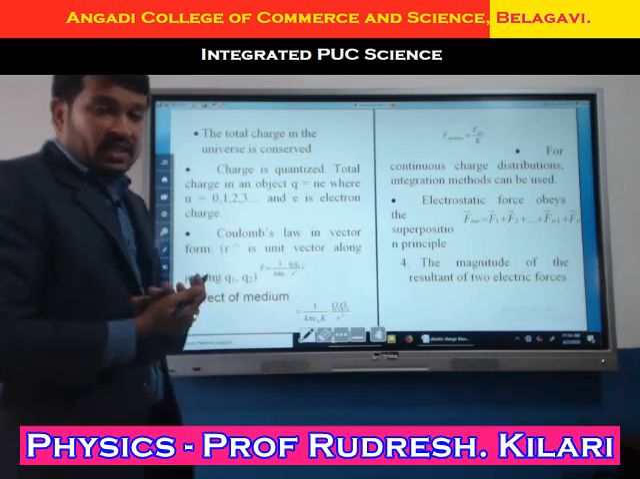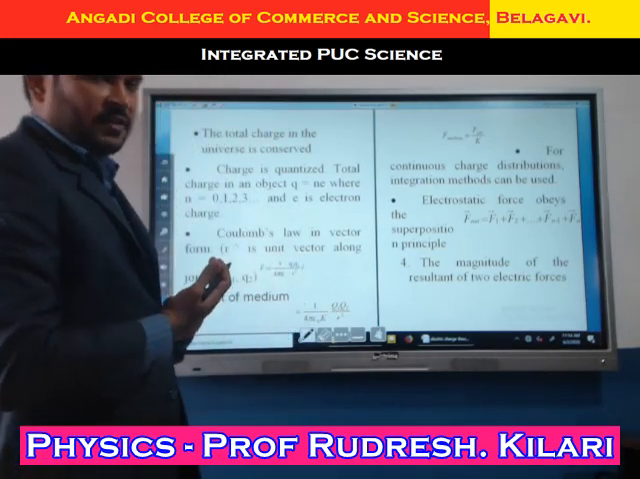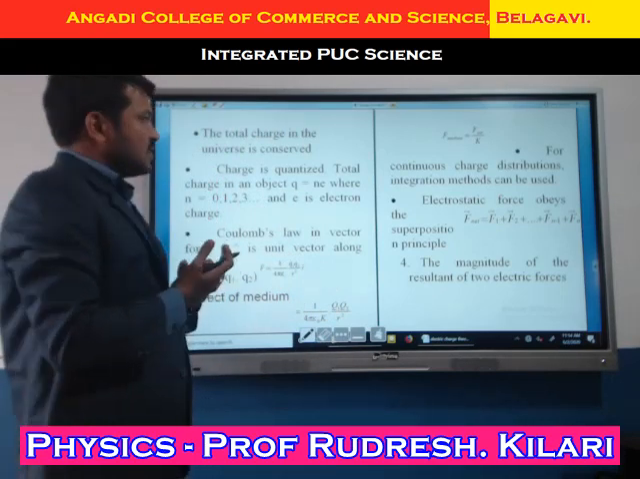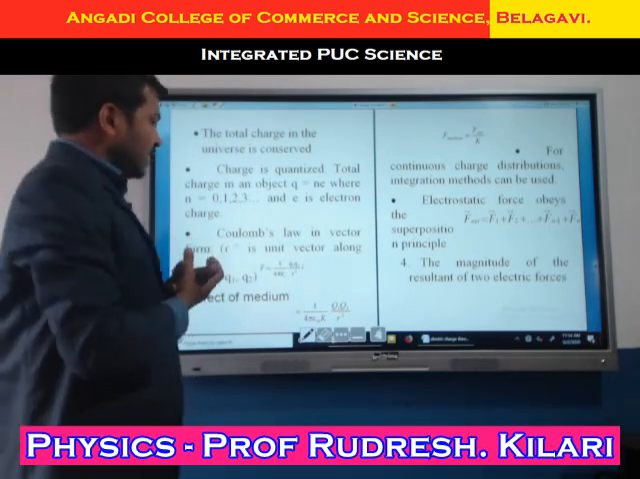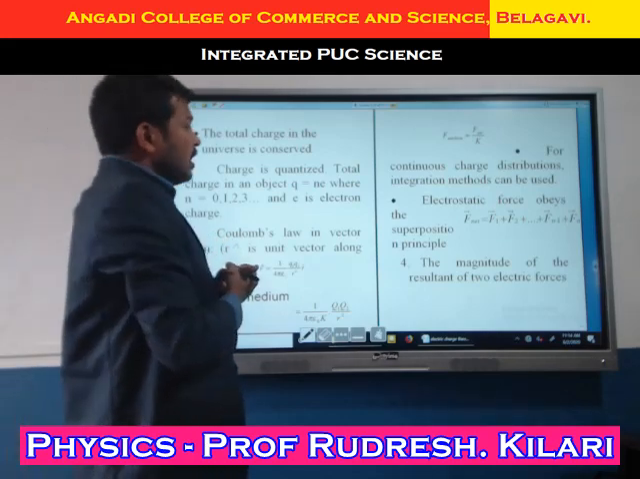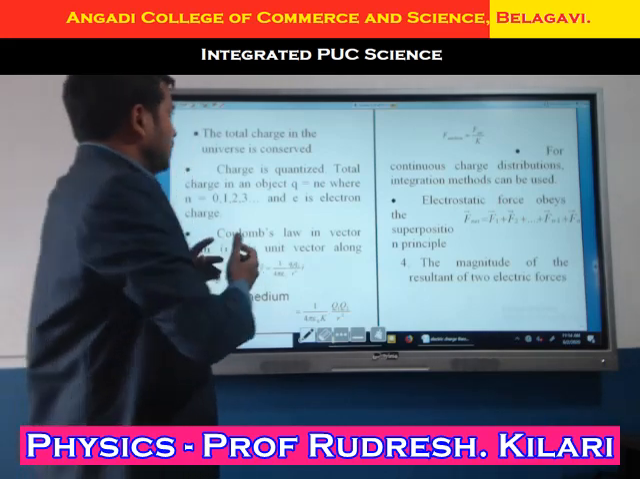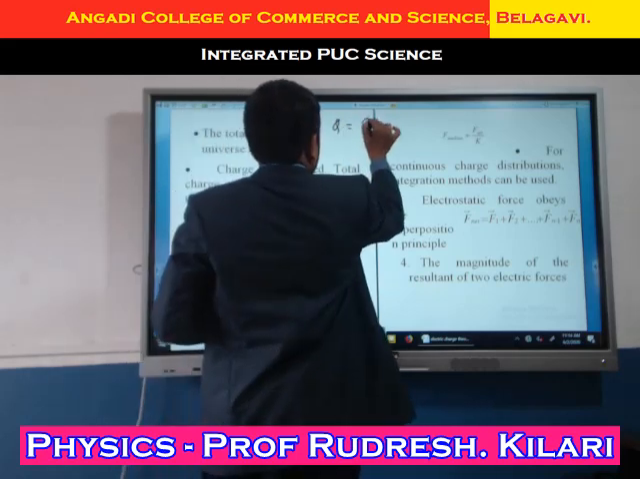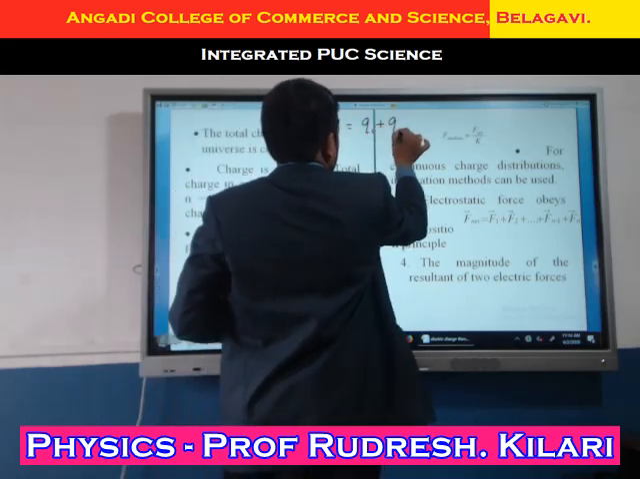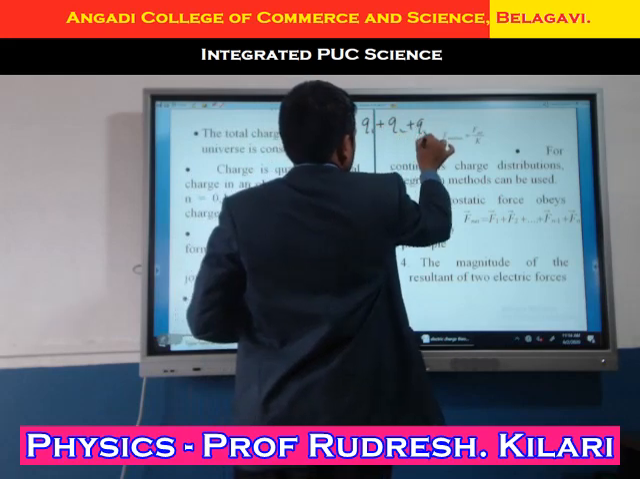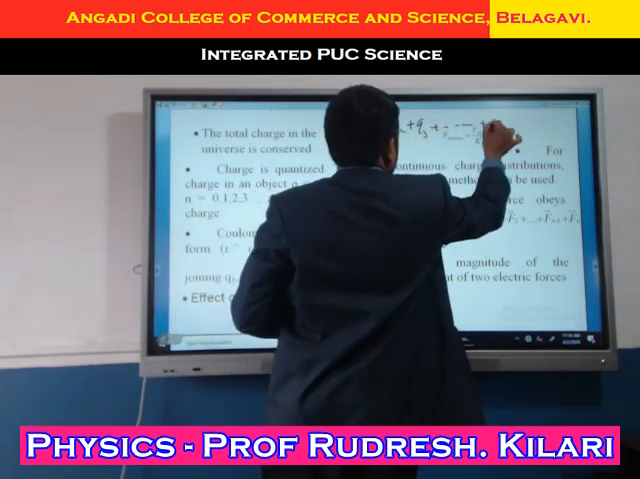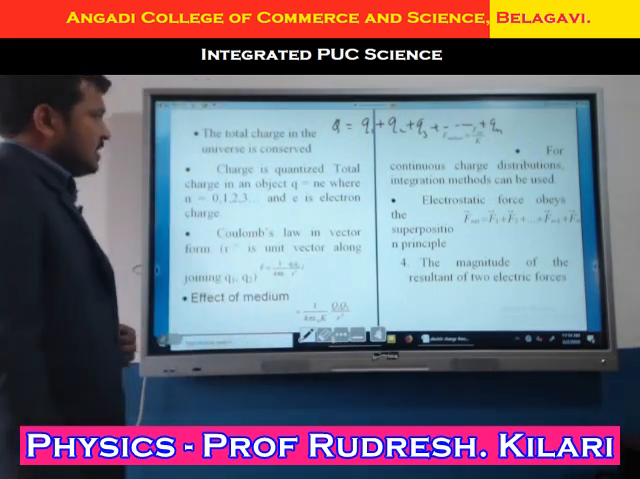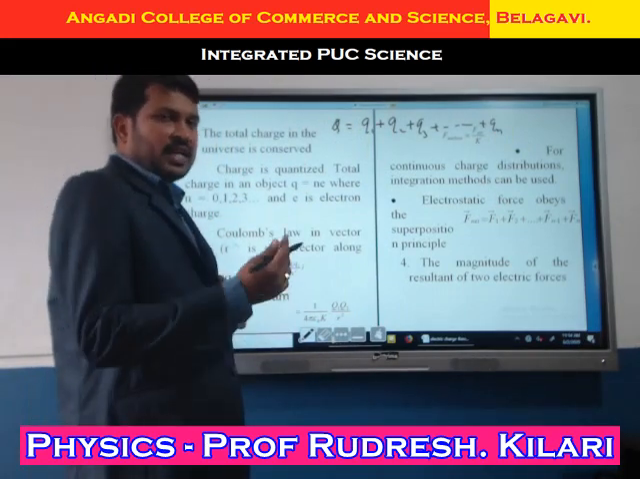Now, here are the properties of charges. First one, we know that charge is additive. Charge is additive is nothing but what? The algebraic sum of total charge in a system, that is Q equals Q1 plus Q2 plus Q3 plus dot dot dot up to Qn, right? The algebraic sum of all the charges in a system is what we call charge is additive.